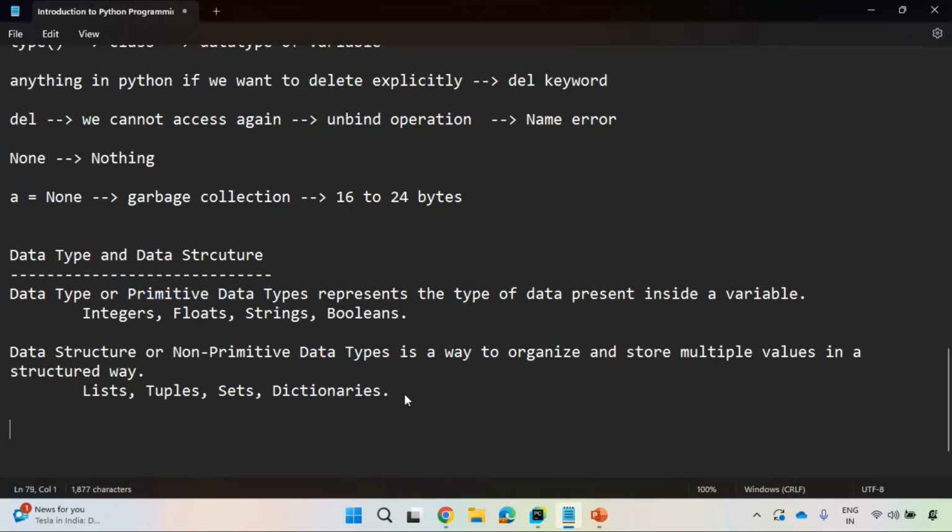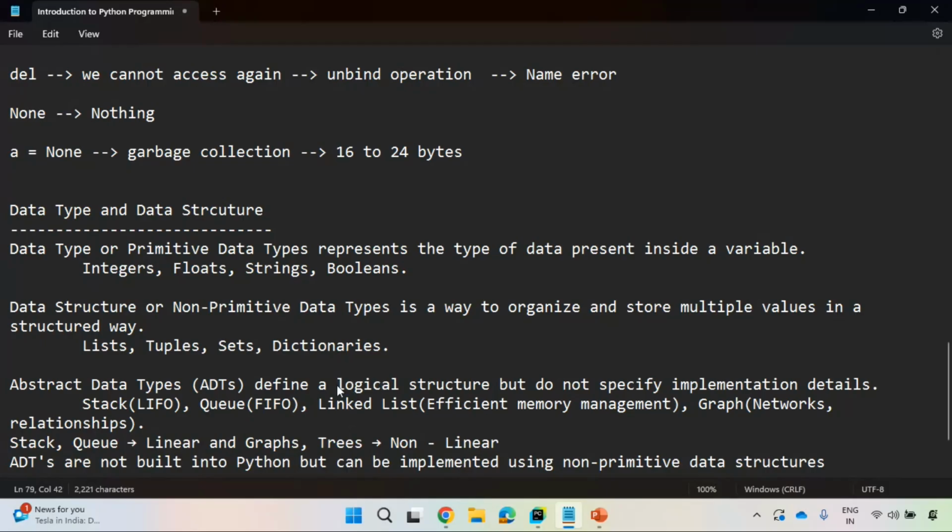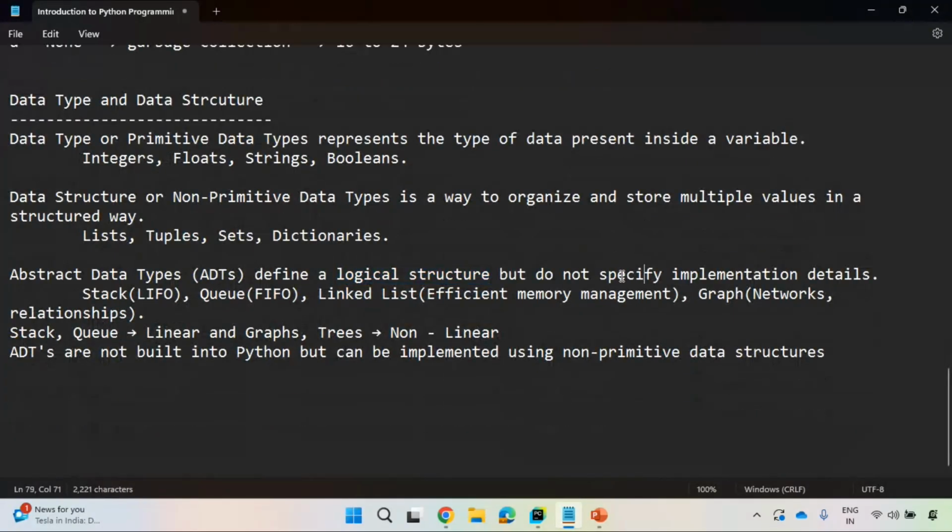So when I talk about abstract data types, they define a logical structure but do not specify implementation. So how can you implement it? Generally, it is a concept. If it is a concept, you need to implement that. So how can you implement it? Stack: if you implement last in, first out, that is by using a stack. That implementation is called a stack. Right? If it is first in, first out, queue. If you want to manage memory efficiently, you need to go for a linked list.